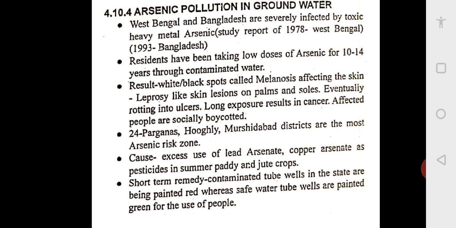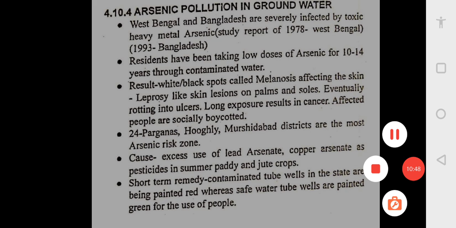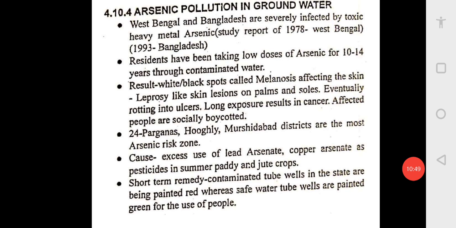So as a short term remedy, contaminated tube wells in the state are being painted red, whereas safe water tube wells are painted green for the use of people. Thereafter, they studied. Water analysis was done for all the tube wells and bore wells where people are using drinking water, and the good ones were painted green, and the dangerous ones were painted red, where they had arsenic, because the pesticide got into the water table and contaminated the water. So they were painted, and now people are not using those red ones.